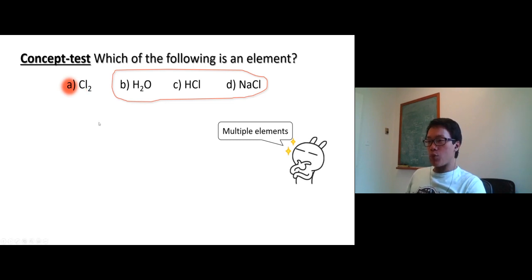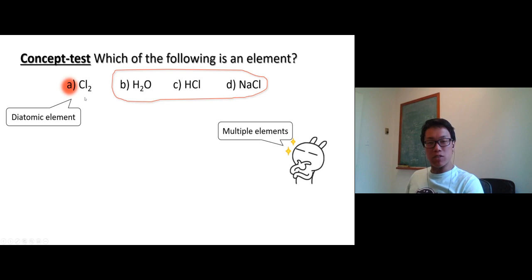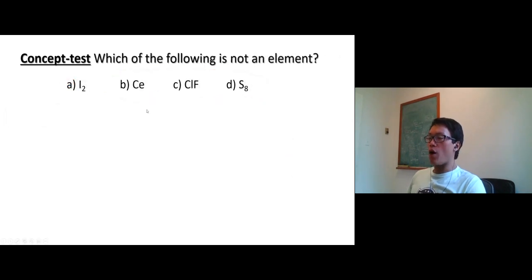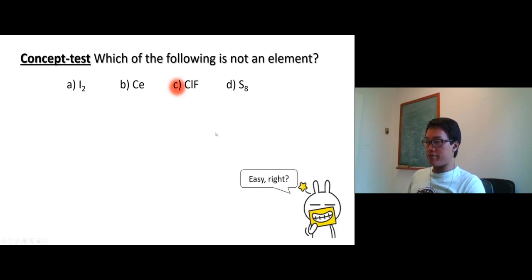Chlorine is a type of element we call a diatomic element, where the atoms exist in pairs. We have oxygen gas, nitrogen gas, fluorine gas. Those exist in pairs. Hydrogen gas is also an example. Now, which of the following is not an element? Iodine is totally an element. Ce is cerium, also an element. Totally, Cl and F. Sulfur, those are just one element.